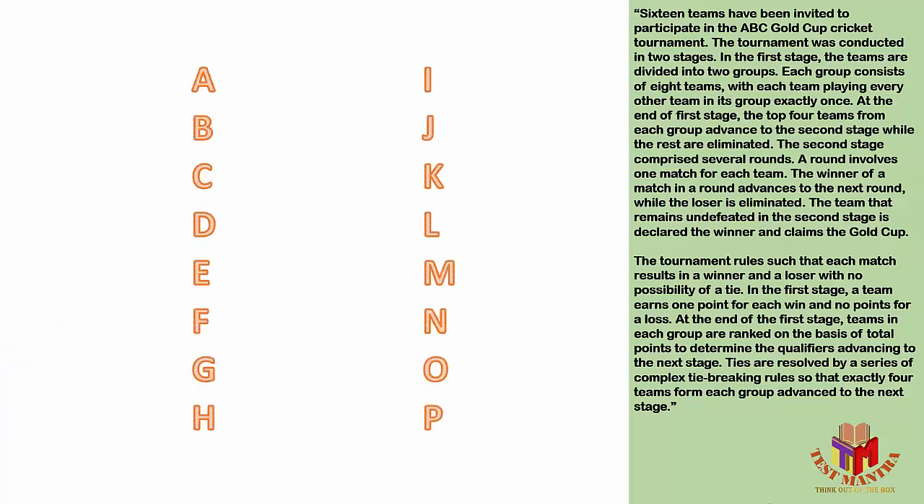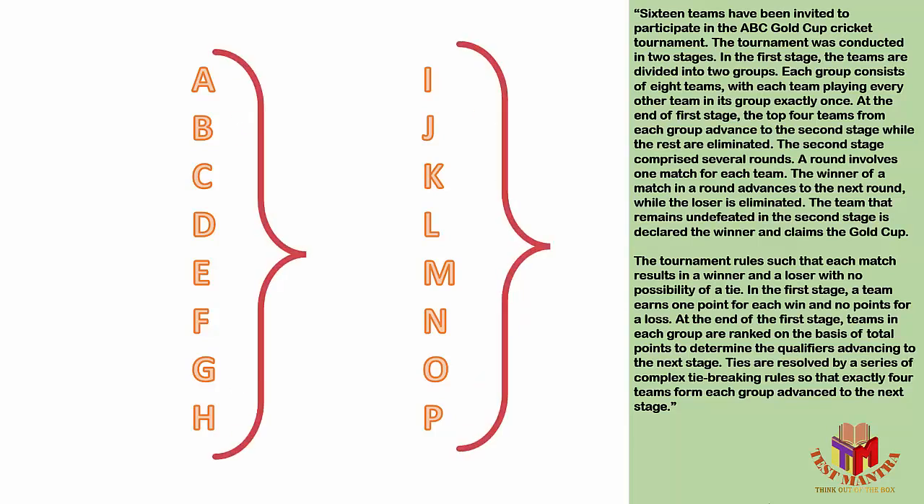So let's make 2 pools here. Pool A has A to H. Pool B has I to P. These are the teams available. Let's talk about the first round. The first round is nothing but a league match round, so these teams will play against each other exactly once.